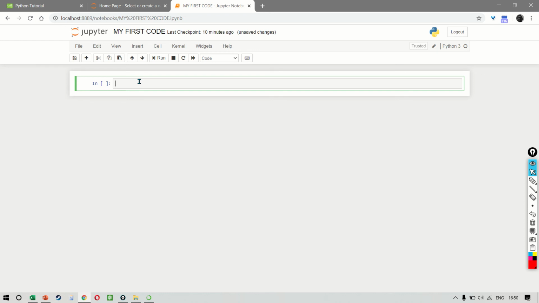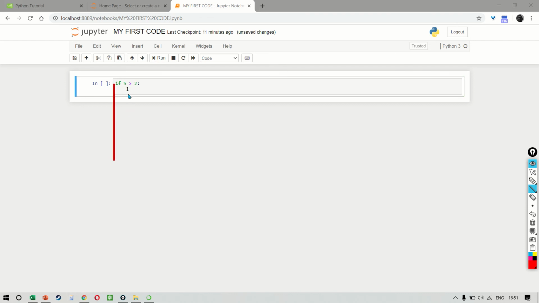Indentation in Python is very, very important. For example, if you write if 5 is greater than 2, followed by a colon, on the next line, you would notice that the moment I press enter, the indent is not coming here, but it is coming here. This is very, very important. This white space is what I was referring to, which is what distinguishes Python from other languages.